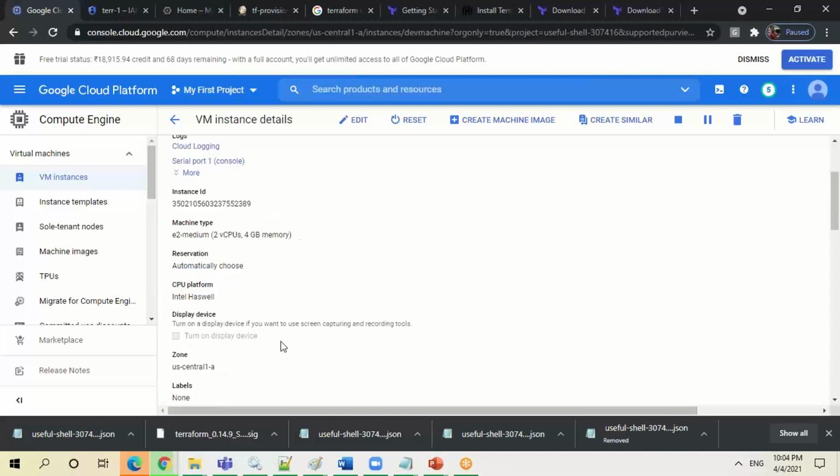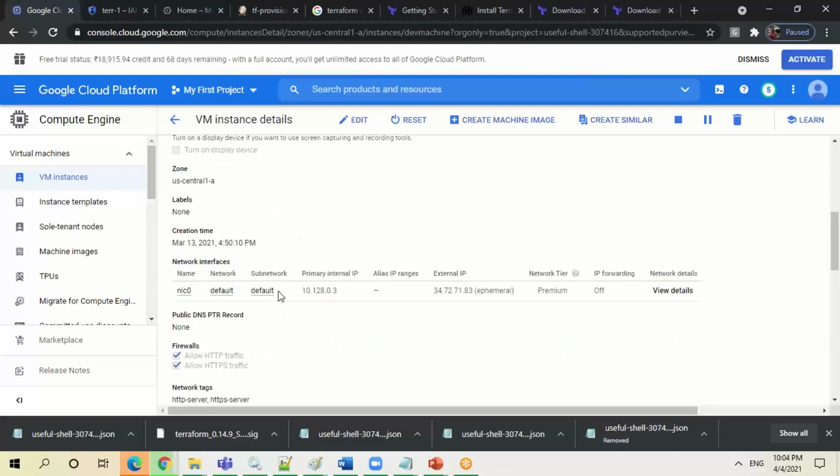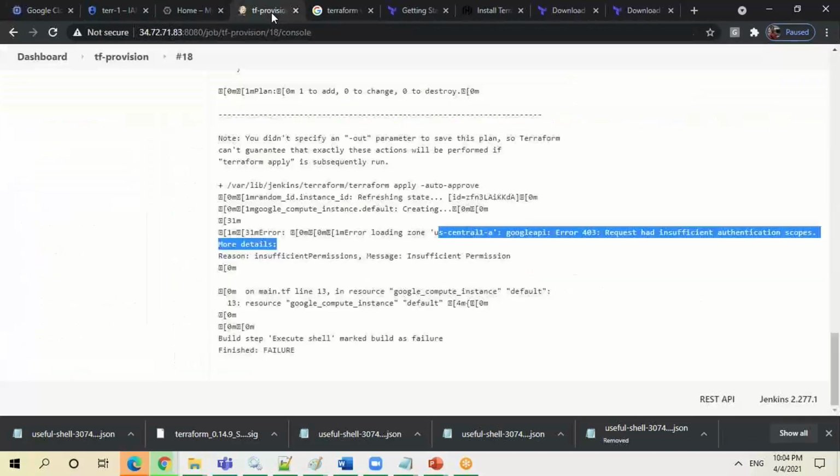There is something called the default network. So see, this is a default network. If you have your own network settings, VPCs and all, you can attach that. But that also you can create. What you can do basically is create the network first, then attach that network to this VM. That module is already available for network. Maybe next time when we go for an advanced version of Terraform, we can do that. Okay. Now what I'm going to do here.